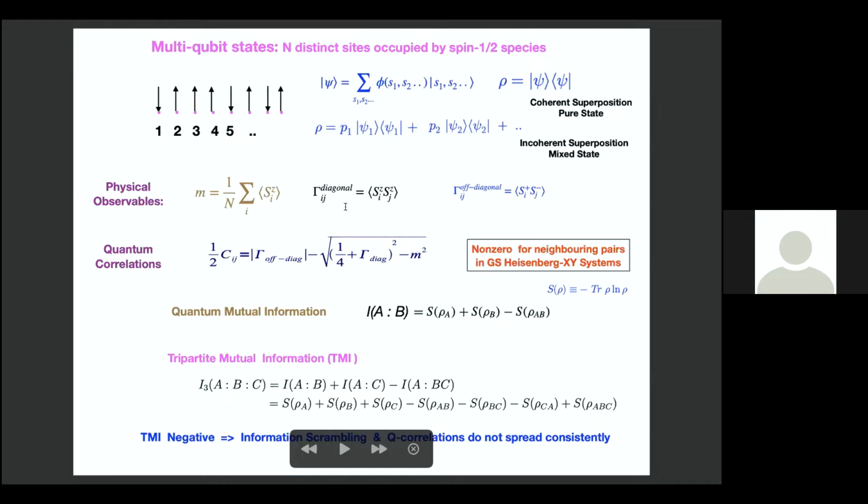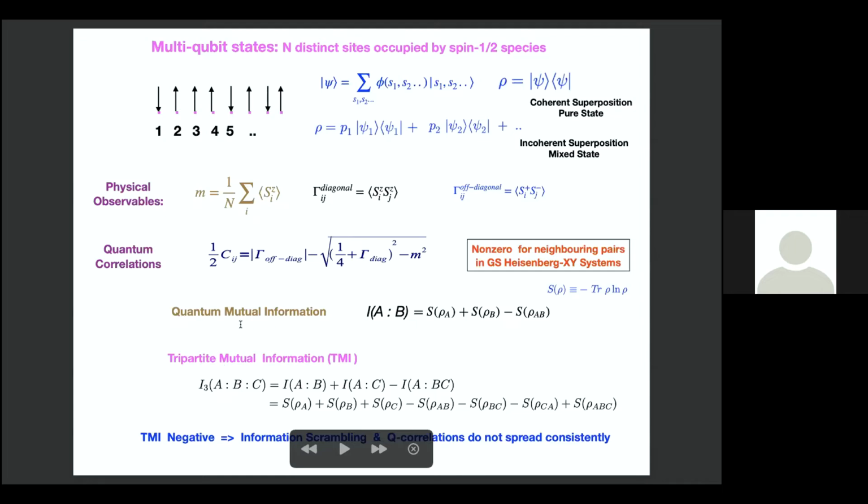For instance, we know that diagonal correlation will be long range, and off-diagonal correlation function can be long range in some systems, for some models. But in many of the ground states of Heisenberg XXZ systems, it is seen that only nearest neighbor quantum correlations are non-zero. For instance, entanglement between nearest neighbor spins is non-zero, and all others are zero. So having long-range correlation functions does not translate to a long-range quantum correlation or entanglement.